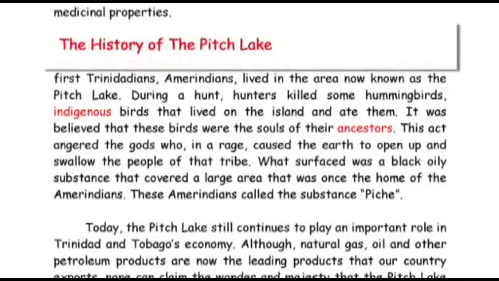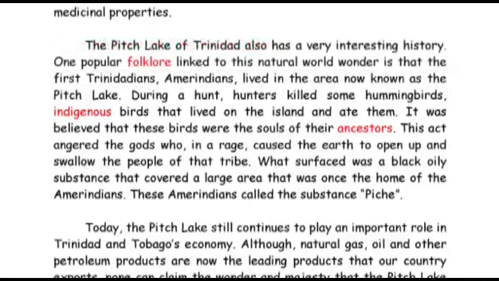The history of the Pitch Lake. History has to do with the facts about an event or place or people. We therefore know that this title would not be suitable because paragraph 3 was about the Amerindian folklore or story linked to the Pitch Lake, and a story or folklore is not fact.